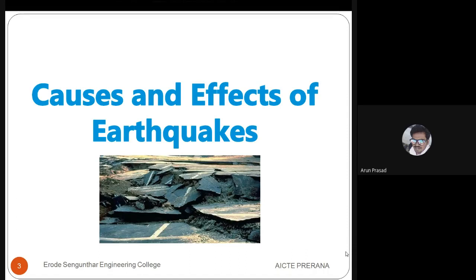Those waves are received on the ground as motions, and that is called an earthquake. So, this is the explanation of an earthquake. Then we have to know how the earthquake forms, what the causes and effects are, how earthquakes travel, and the types of earthquakes. We will be discussing everything now.